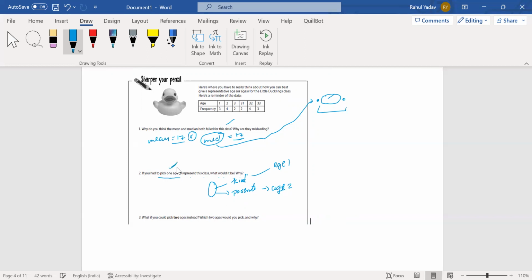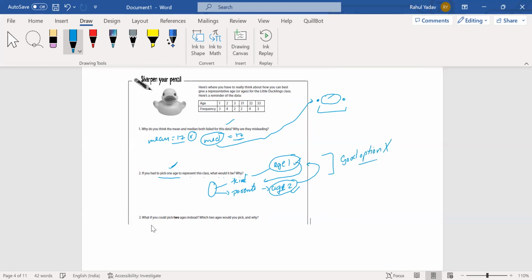In that case, age one is not representing the data for parents. In a similar format, age two is not representing the data points for kids. So again, this is not a good option.